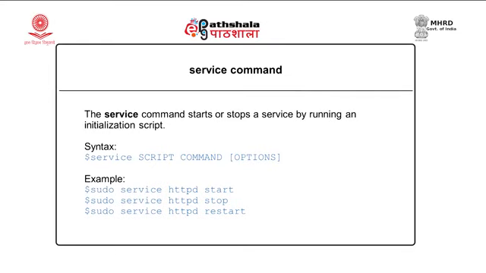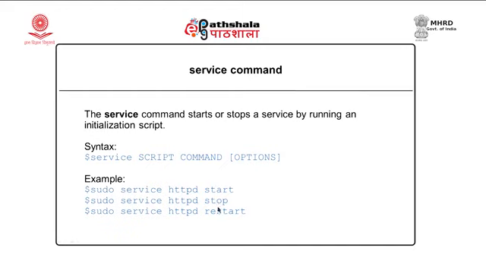The service command, as I have said, can be used to start or stop a particular service. The syntax of the command is something like service, then we give the script name, the service that we want to start, and we can enter a command along with the options. So, you can see the example, service httpd start. Now, if the web server is not running, we can issue this command and start the web server. Similarly, we can stop the web server with the command service httpd stop.